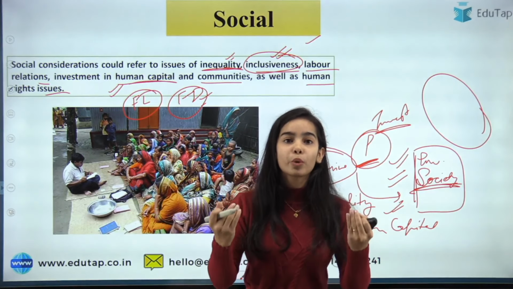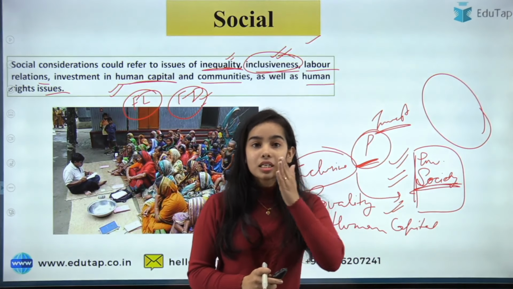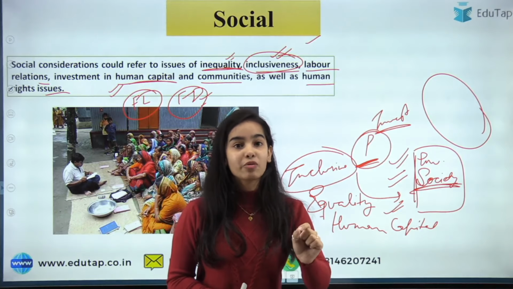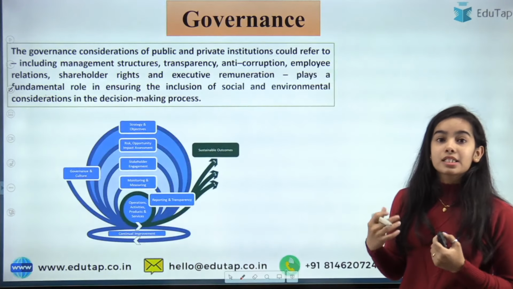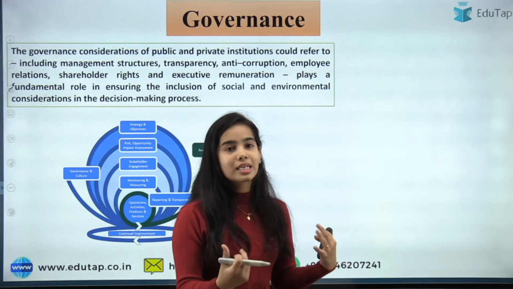So they are also promoting human rights. I hope you have understood through this example that a project can take into account society and environment while working also. Okay. Next is governance. Now, how can governance be treated under this kind of thing?